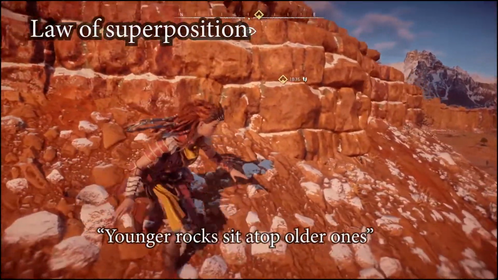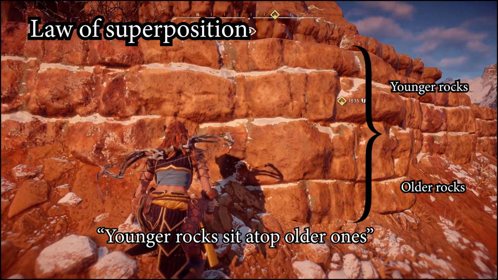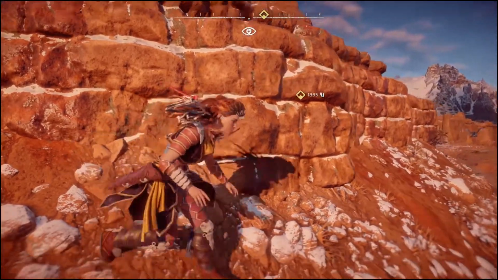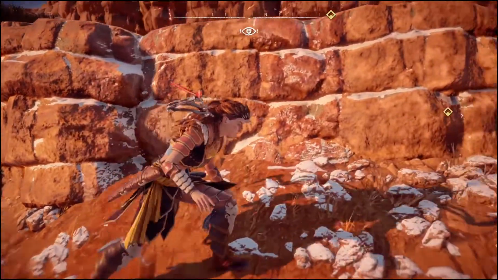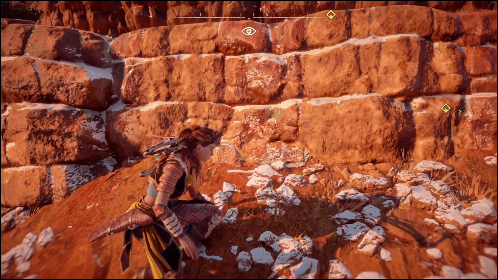There are 4 essential laws in stratigraphy. The first law, rule or principle is the law of superposition, which says that younger rocks are always deposited on top of the older ones. So in these rocks that Aloy is looking at here, we are able to know that the rocks on the top of the sequence are going to be older than the rocks located at the bottom of the sequence.